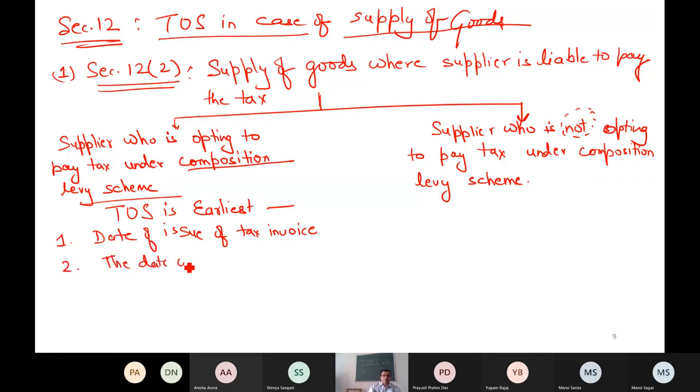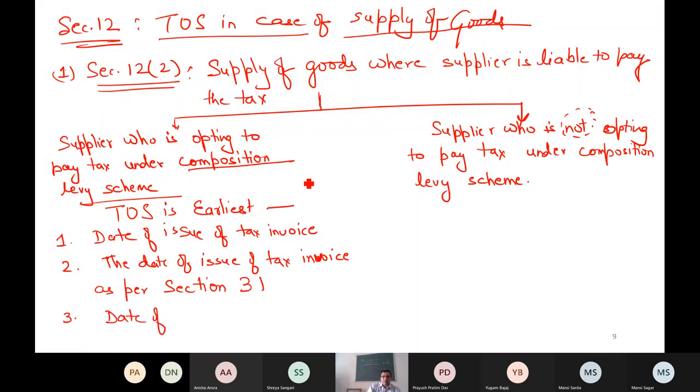Or second, the date of issue of tax invoice as per section 31. And third, the date of receiving payment. Now everything I'm looking at from the eyes of the supplier. This person is the supplier. So all these three points are with the eyes of the supplier. Date of receiving the payment.